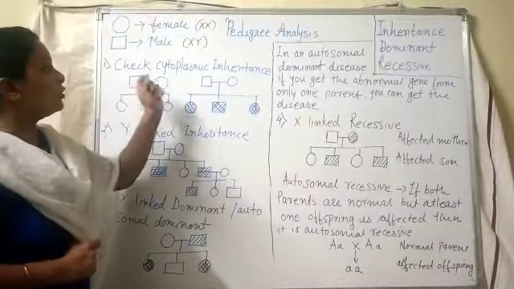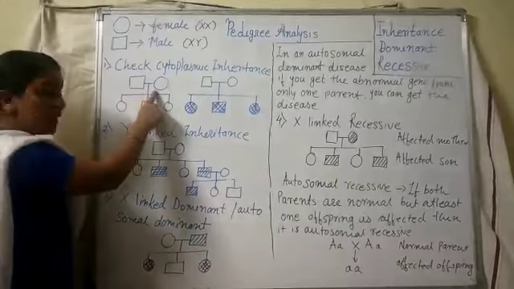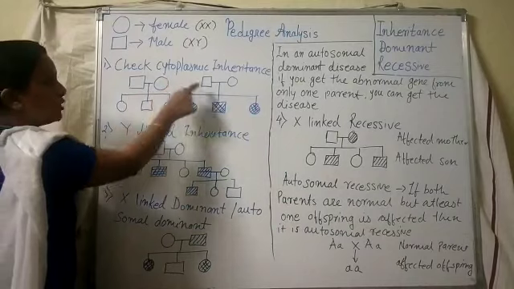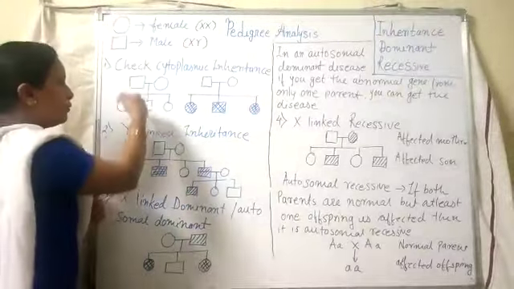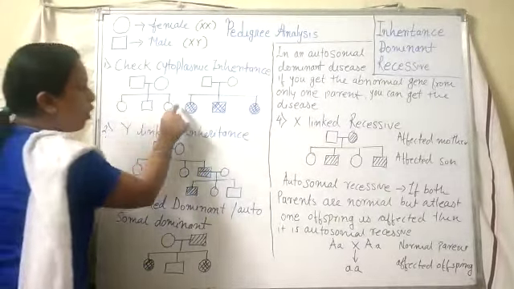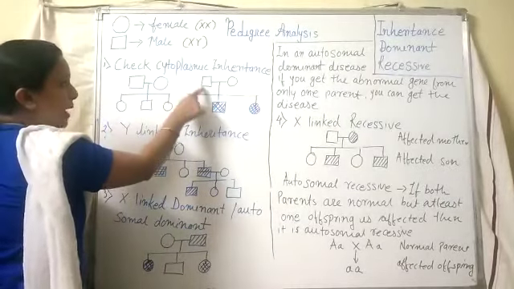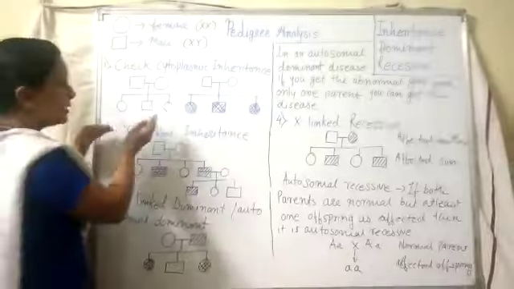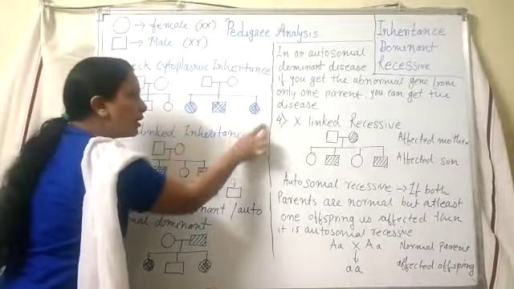How do we identify cytoplasmic inheritance? In that case, both the parents, male and female, father and mother, are normal. But in the first generation, either all offspring are normal or all are affected. I am repeating: when the parents are normal, their offspring will either be completely normal or all affected.